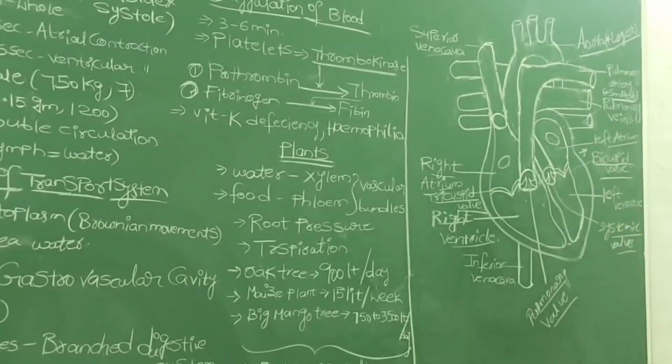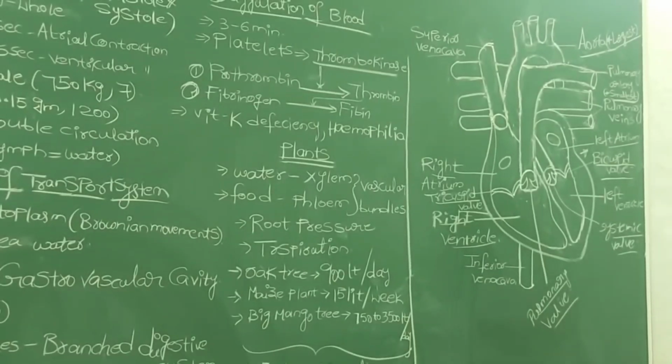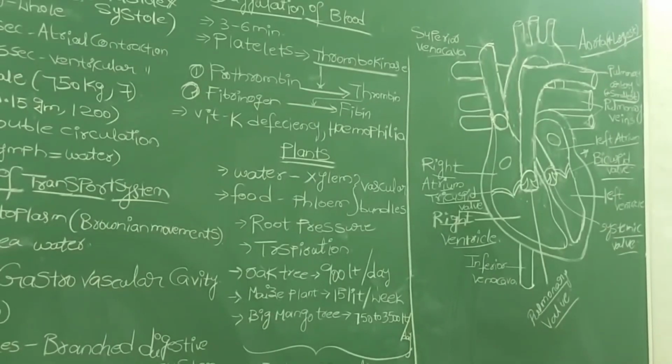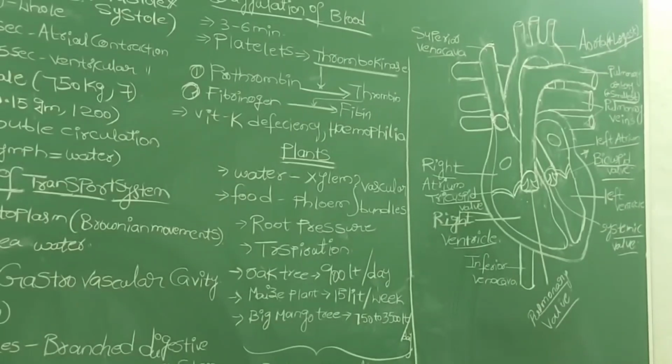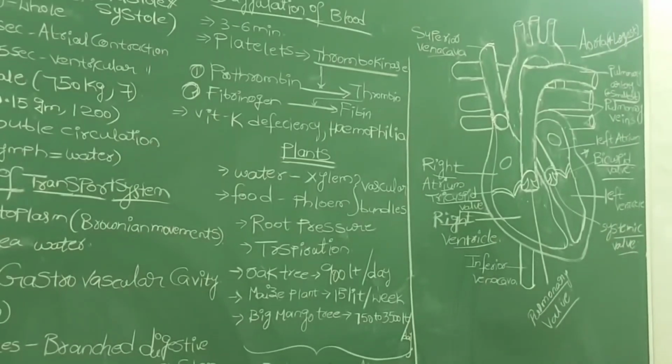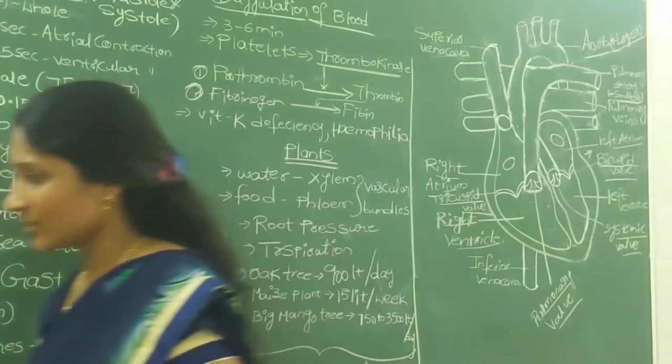Always remember carefully that the right side of your heart always contains deoxygenated blood, and the 2 chambers of your left heart always have oxygenated blood. If you observe the different parts of the heart, you will be able to find the difference between the different chambers and blood vessels.